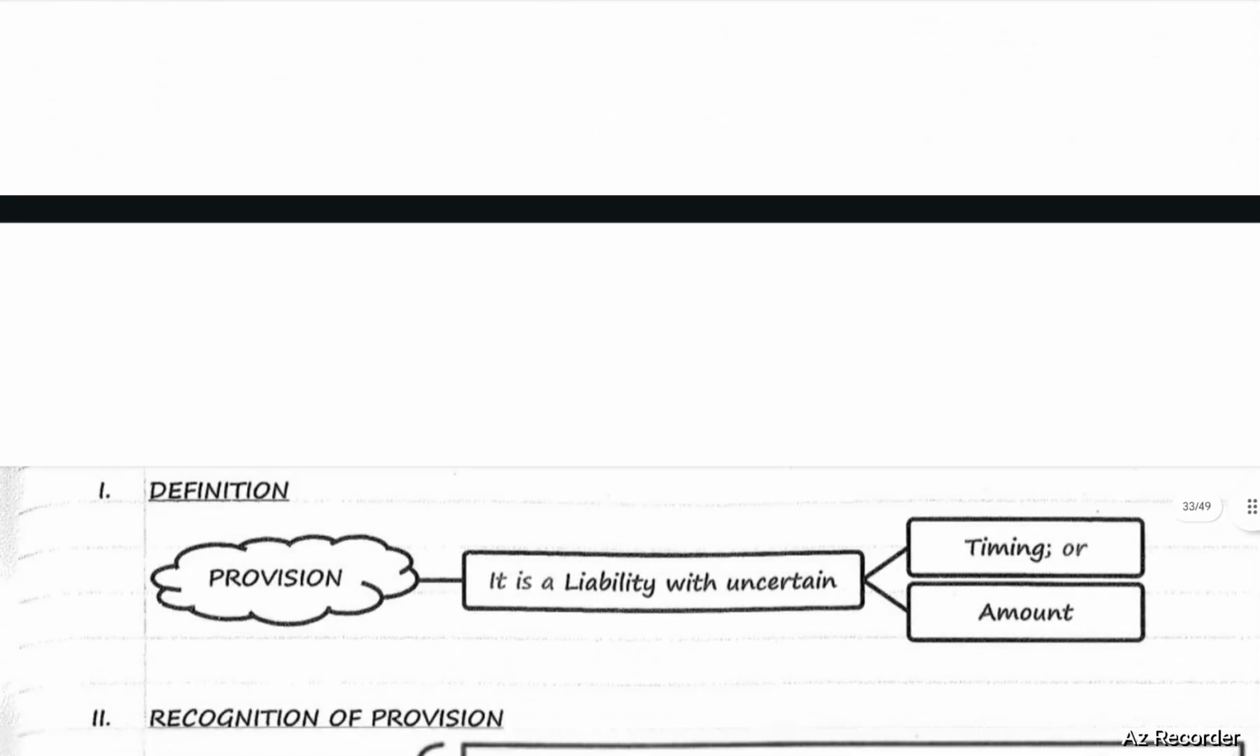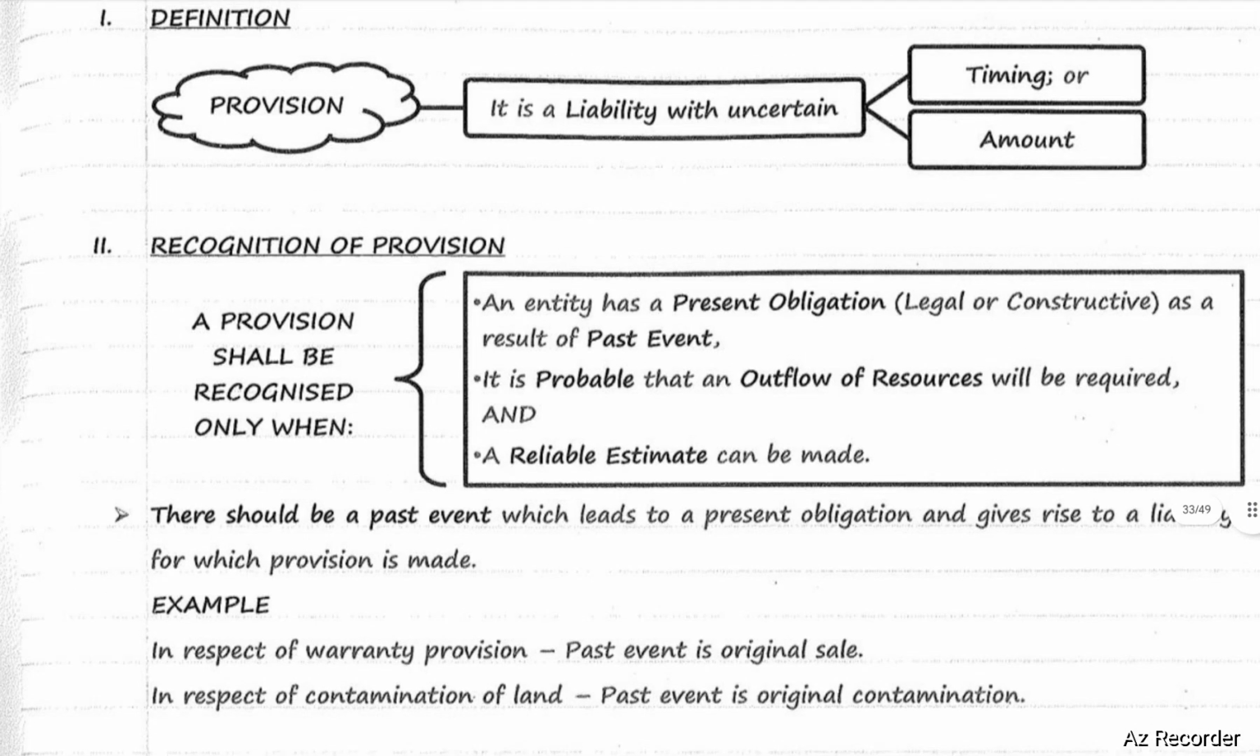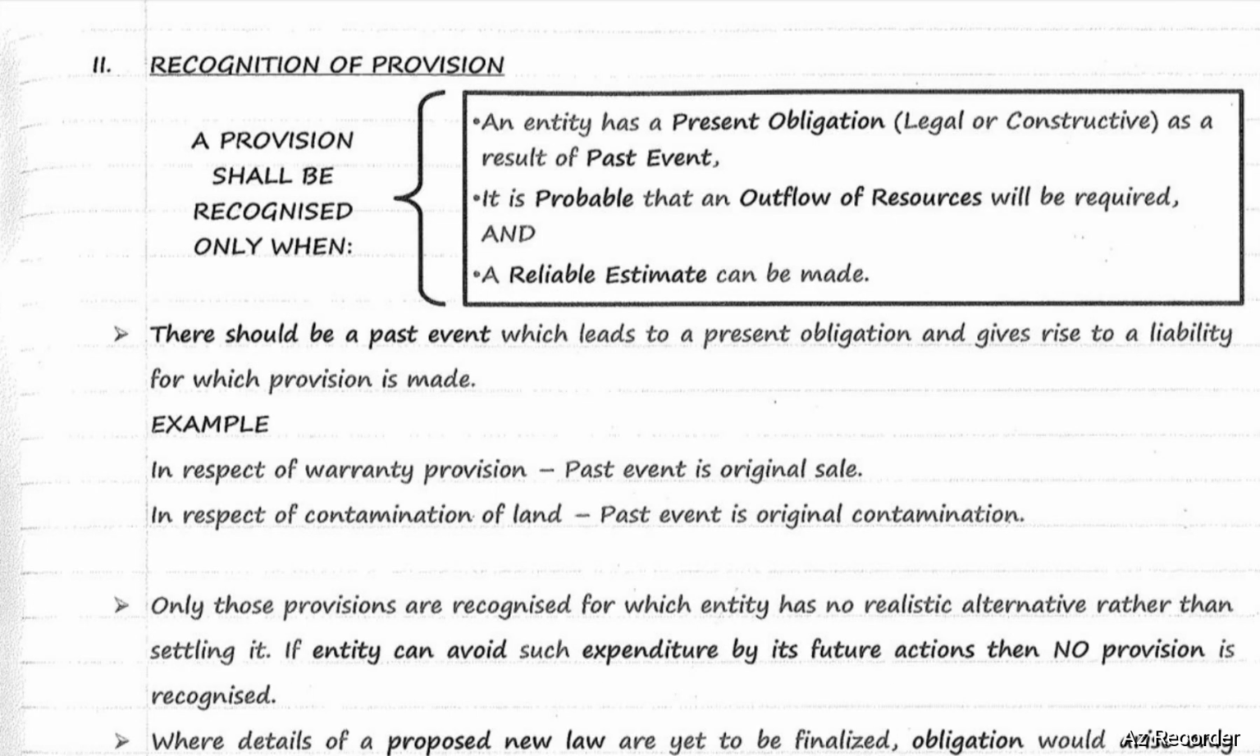Next, provision. What do you mean by provision? Provision is a liability with uncertain timing or amount. Recognition of provision. A provision shall be recognized only when an entity has a present obligation, either legal or constructive, as a result of a past event. It is probable that an outflow of resources will be required and a reliable estimate can be made. So, to recognize a provision, there should be a present obligation arising from a past event and outflow of resources is probable. A reliable estimate can be made for the outflow of resources.